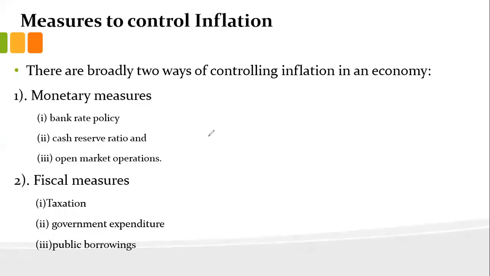When we say monetary measures, I want to show you something here. We have three kinds of bodies. Pardon me if the circles are not perfect. We have the RBI, which is one body.